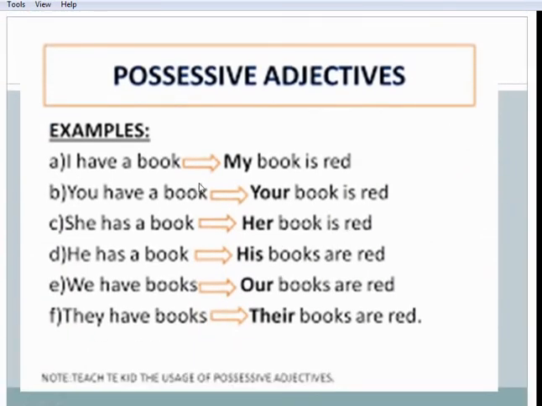Now possessive adjectives, which we have already seen. I have a book. My book is red. You have a book. Your book is red. She has a book. Her book is red. He has a book. His book is red. We have books. Our books are red. They have books. Their books are red. So the possessive adjectives here are my, your, her, his, our, their.